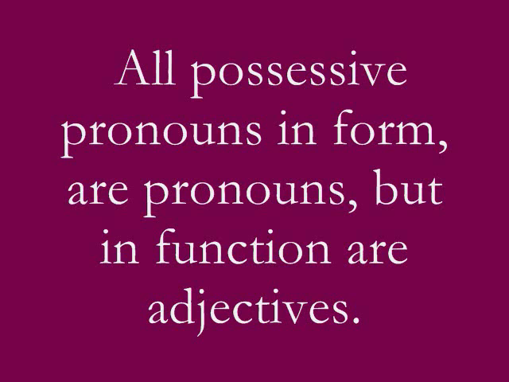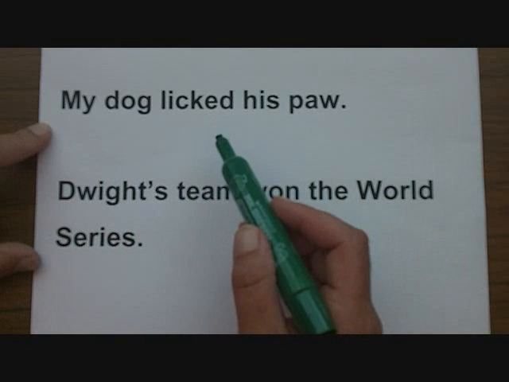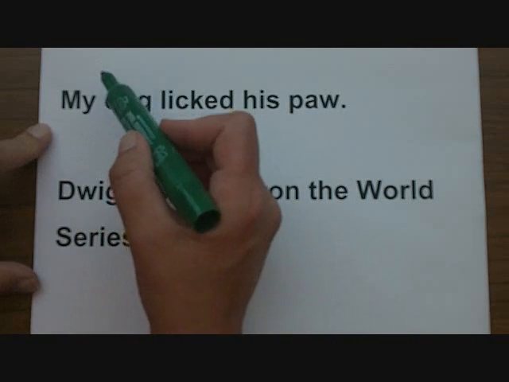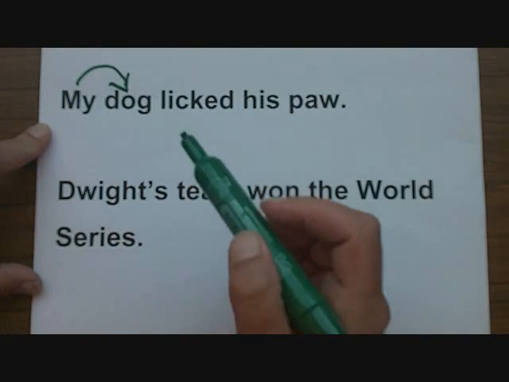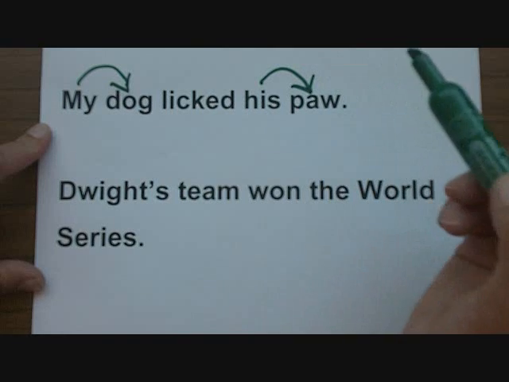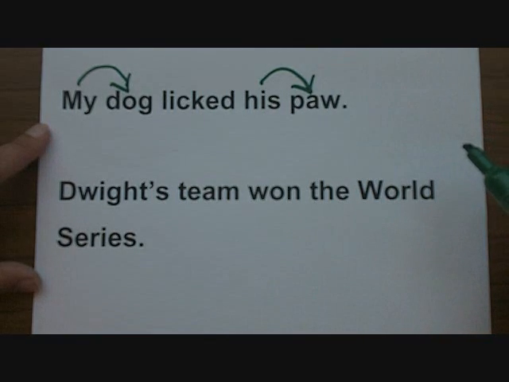Here's tip number 2. All possessive pronouns in form are pronouns, but in function are adjectives. My dog licked his paw. Let's use those questions. Which dog? My dog. Clearly, my modifies dog. Which paw? His paw. Clearly, his modifies paw.